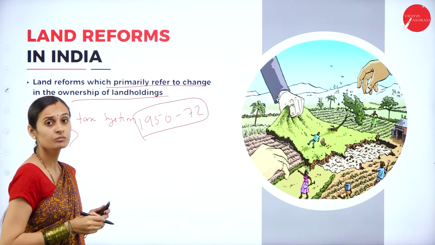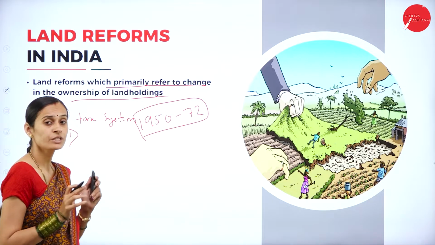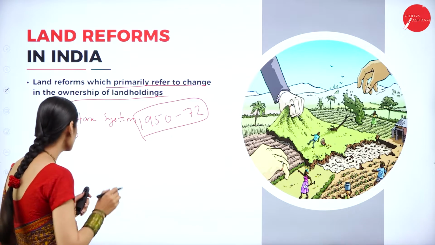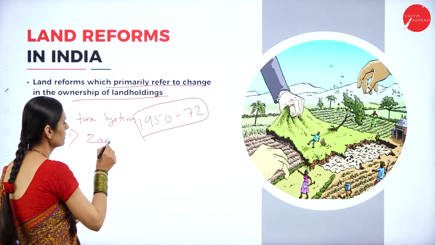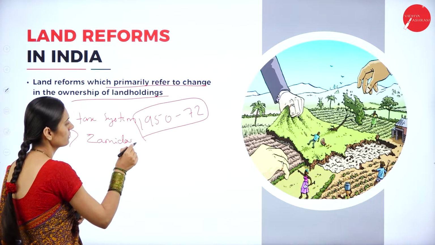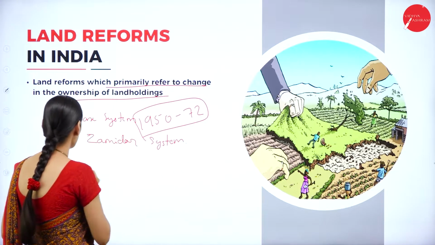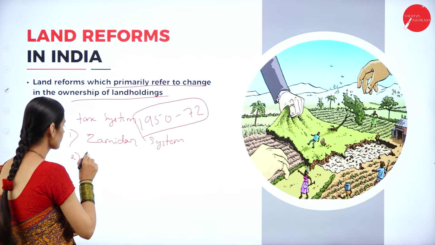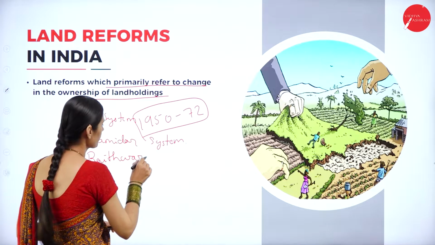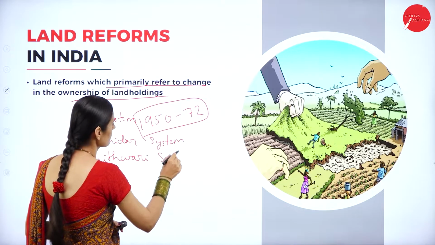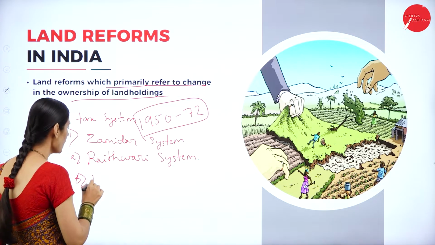The zamindari system was a tax system introduced by the colonial government. Then the raitwari system, and the mahalwari system.